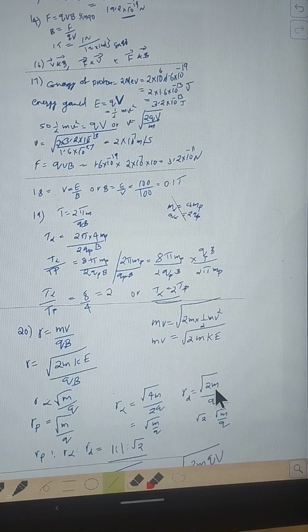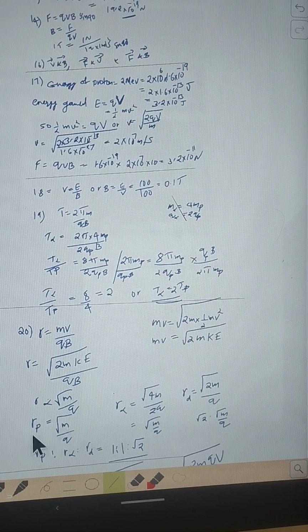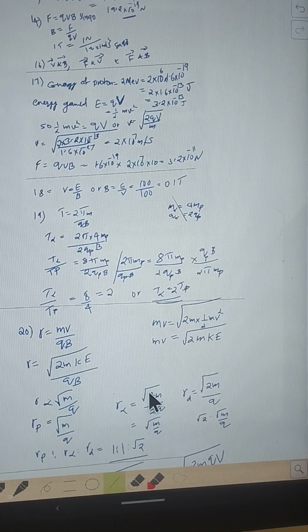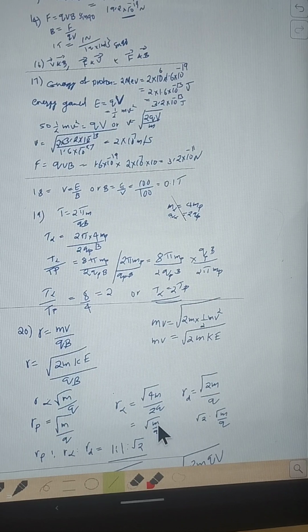So mass of deuteron is 2 times that of proton, but the charge of deuteron and proton are the same. Then comparing, this is m by q, and radius of alpha also we are getting as root of m by q itself. So this ratio is 1:1, but here root 2 can be taken outside. So root 2 into root of m by q. So the ratio in this order is 1:1:root 2.